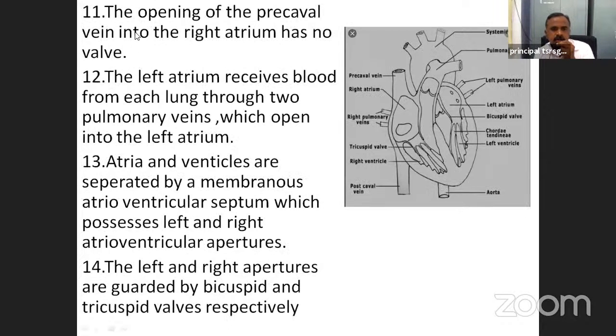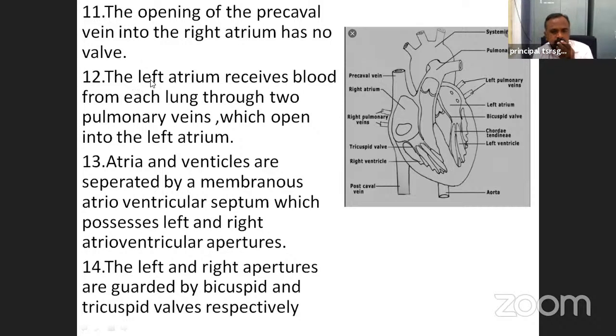Next, the opening of the precaval vein into the right atrium has no valve. The precaval veins open into the right atrium, but there is no valve guarding them.